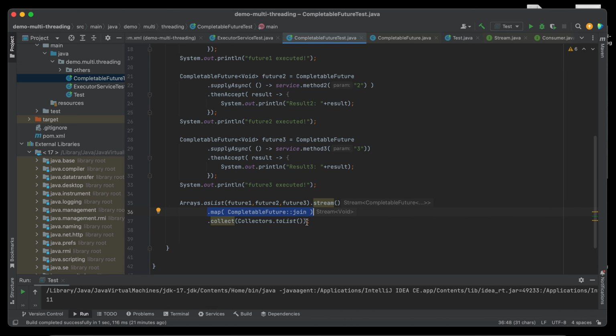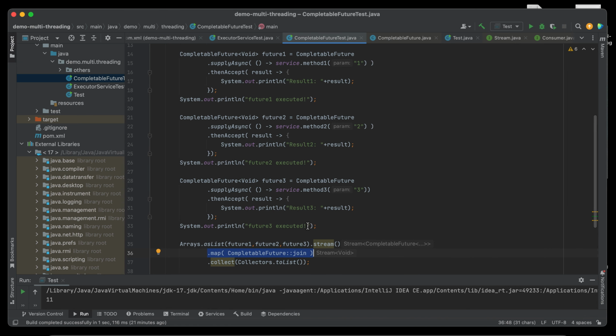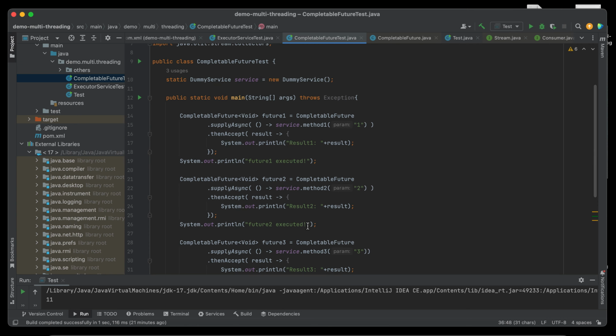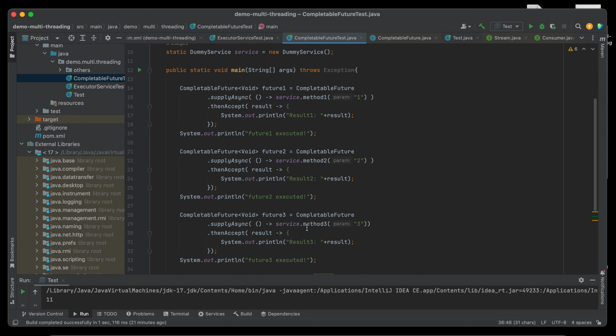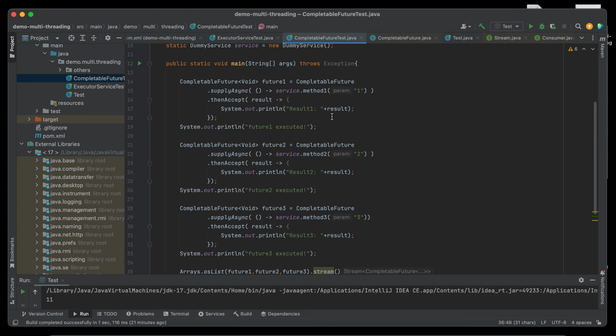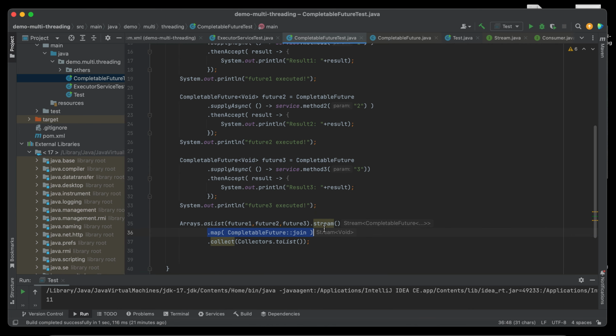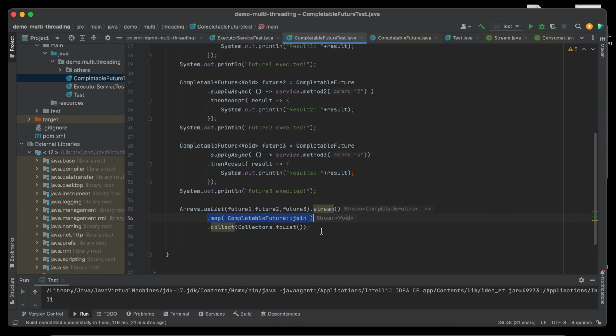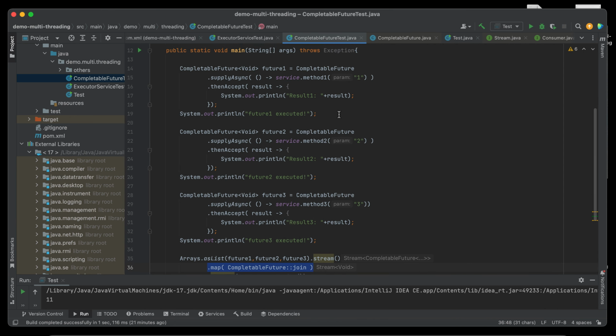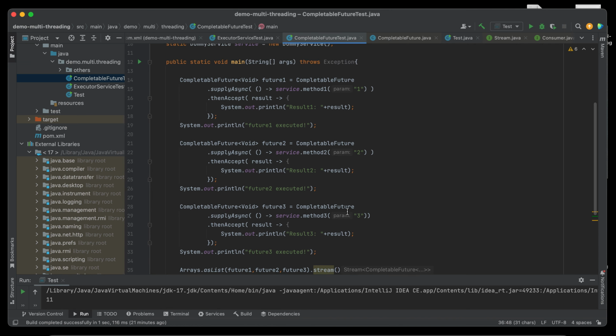All right, so what we expect here, after we execute this method, even though we call it sequentially like this, method 1, method 2, method 3, it doesn't mean it will be executed in sequence, like 1, 2, and 3, because they are running in a separate thread.